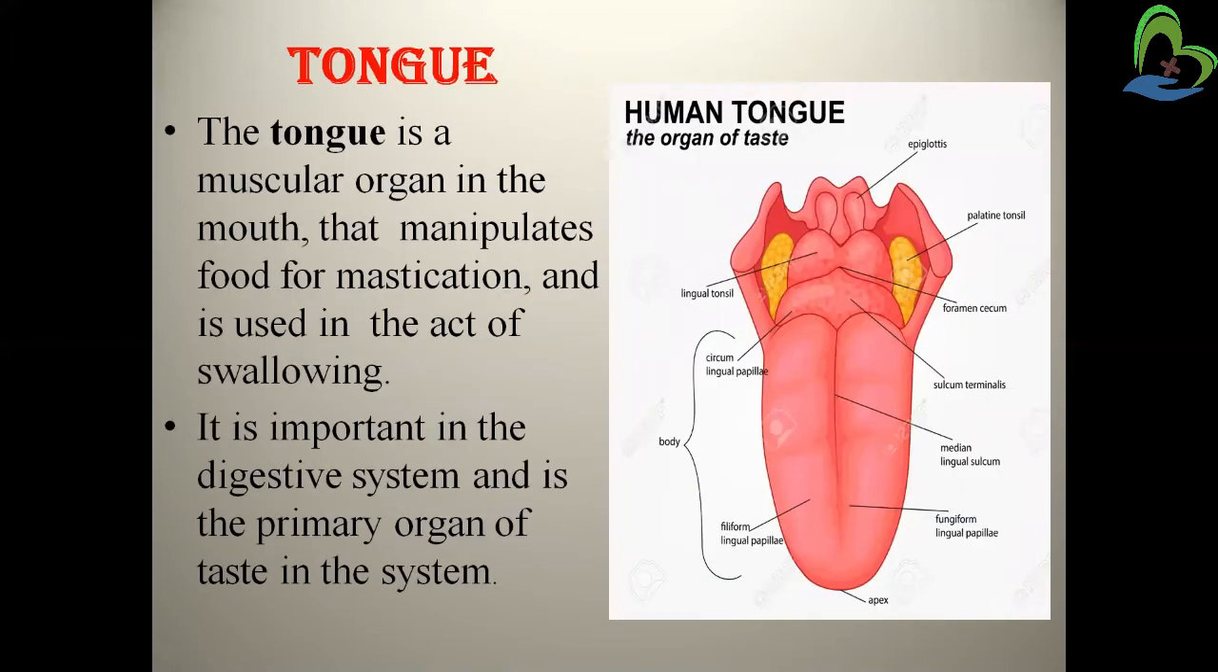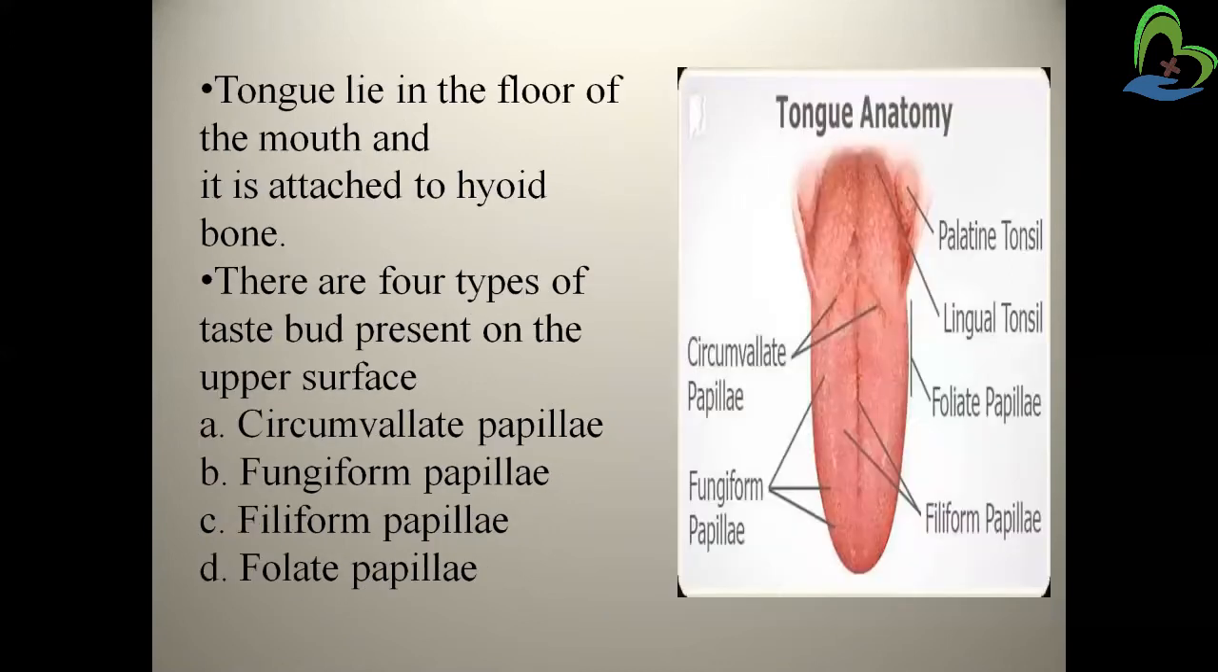Now, the tongue. The tongue is the muscular organ in the mouth that manipulates the food for mastication and is used in the act of swallowing. It is important in the digestive system and is the primary organ of taste. So, we can feel the taste through the tongue. The tongue lies in the floor of the mouth and is attached to the bone. There are four types of taste buds present on the upper surface of the tongue.